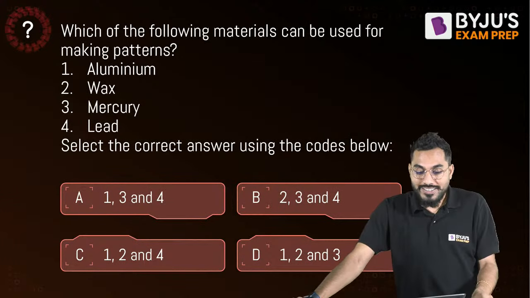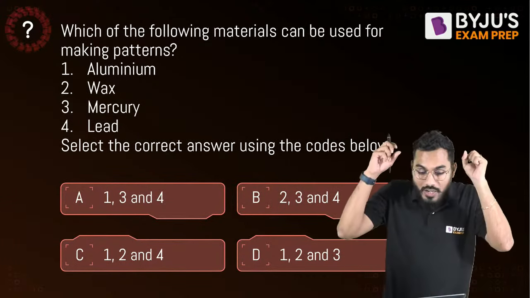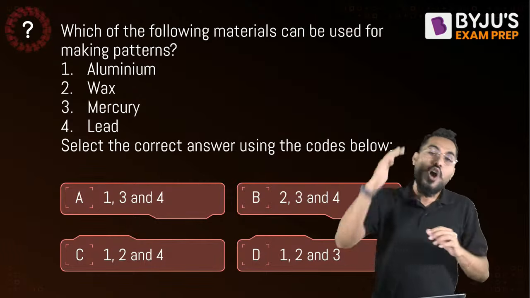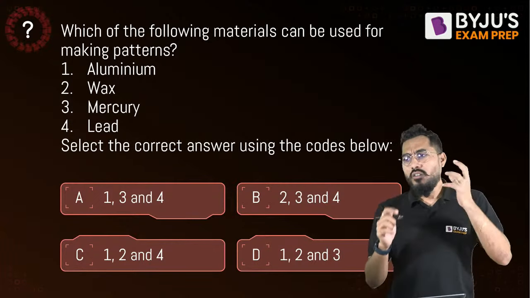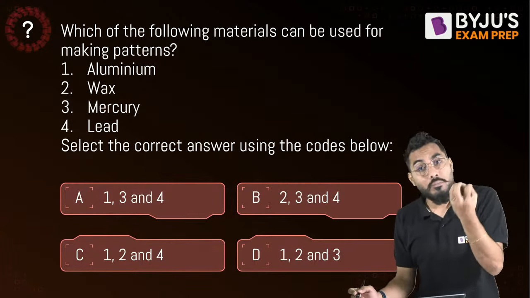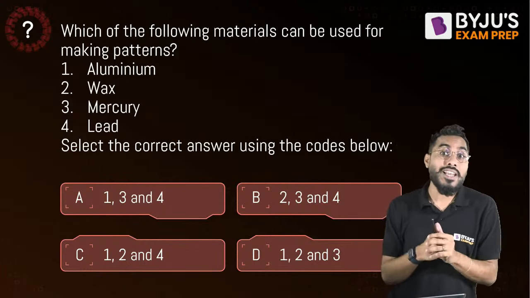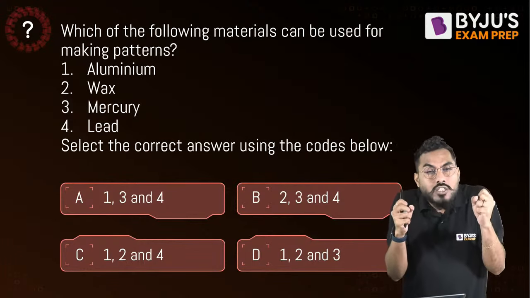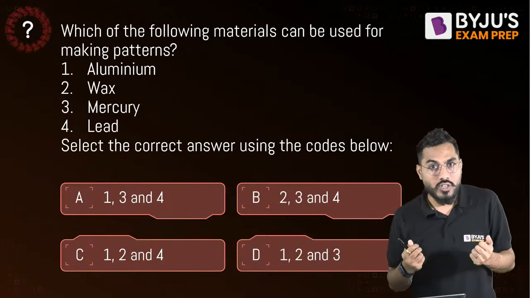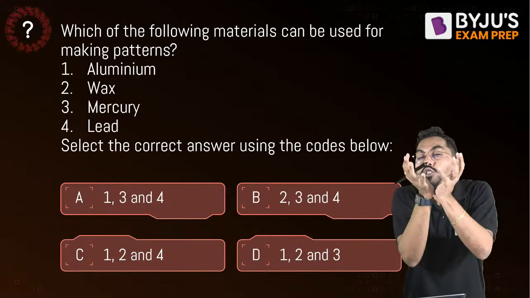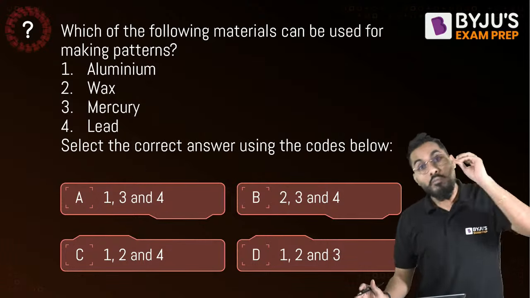Which one of the following materials can be used for making the patterns? You tell me that. Whether aluminium, wax, mercury or lead, or all of them are used, or any one is not used. So we know that, sir, generally aluminium is a metal pattern that is also used. Then wax is also utilized as a pattern material. Why? Because it manufactures an extremely great quality of surface, because wax is very soft in nature. And whenever we are interested in manufacturing a small component, wax is utilized as a pattern material.